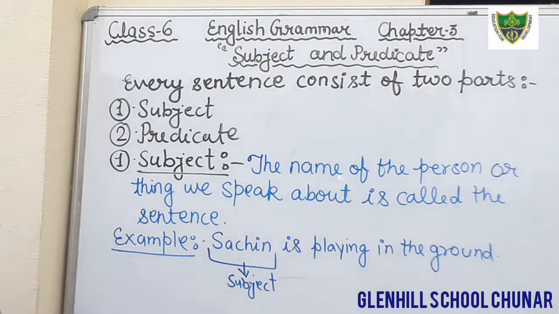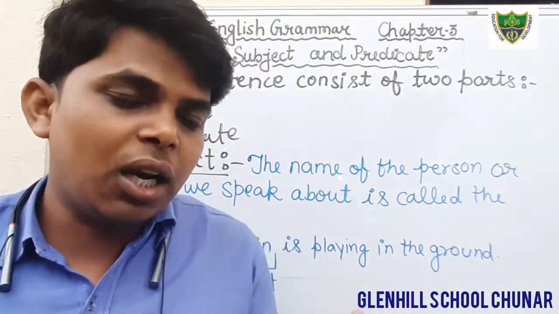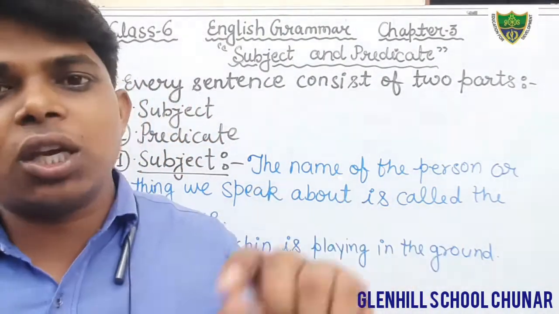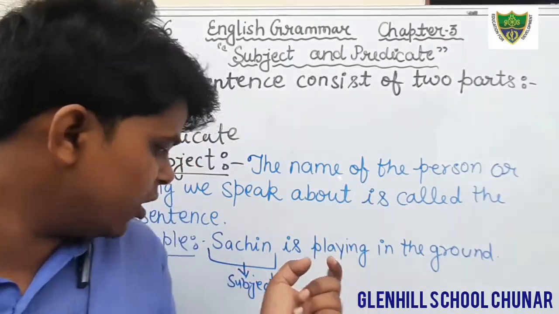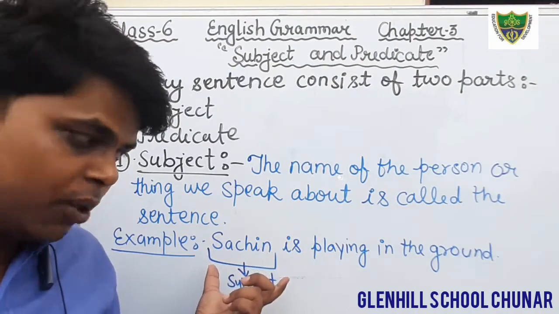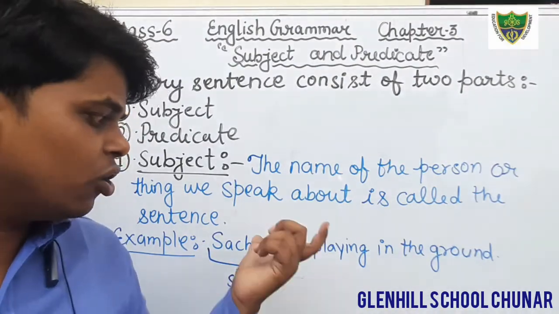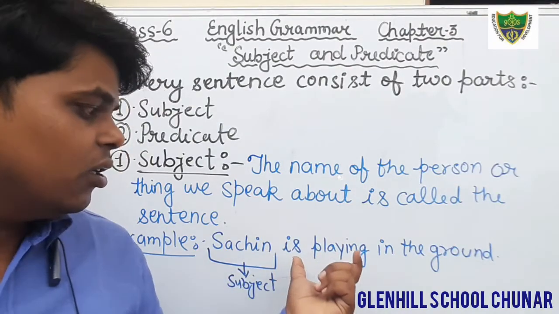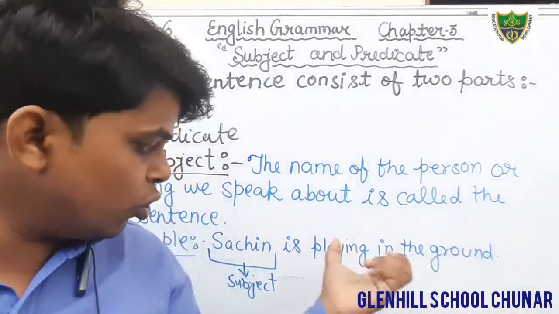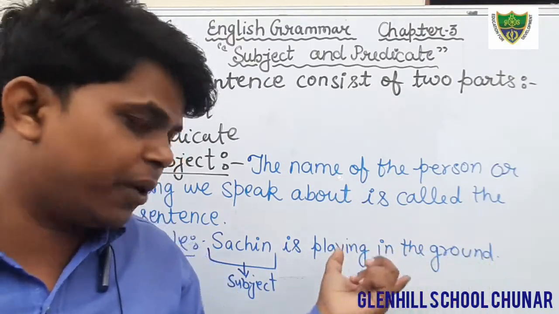I want to tell you what is predicate. Predicate is also a part of the sentence which tells something about the subject. Suppose in this sentence, what is subject? Sachin is subject. And what are we saying about Sachin? We are saying that he is playing in the ground. So in this sentence, what is predicate? Is playing in the ground is predicate.